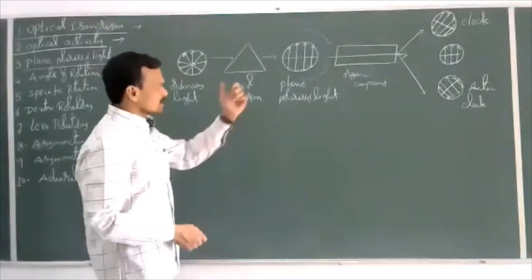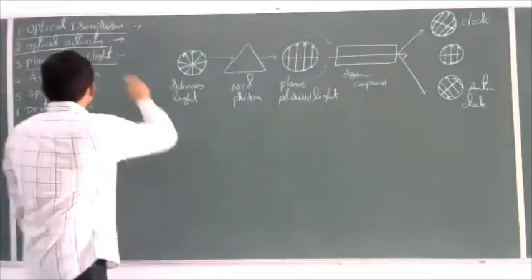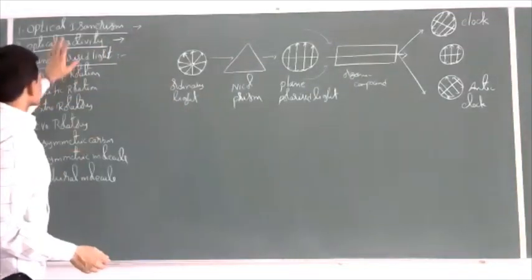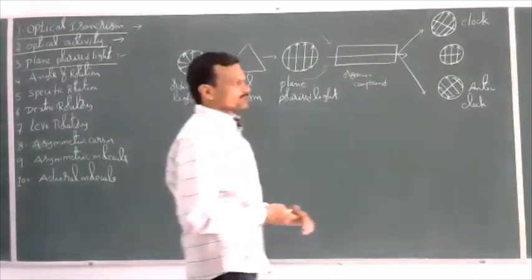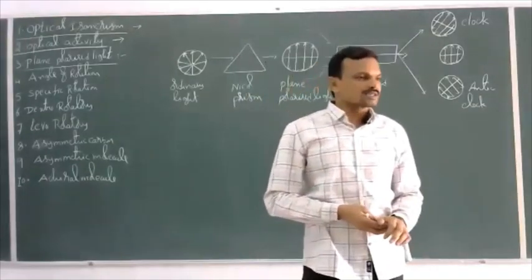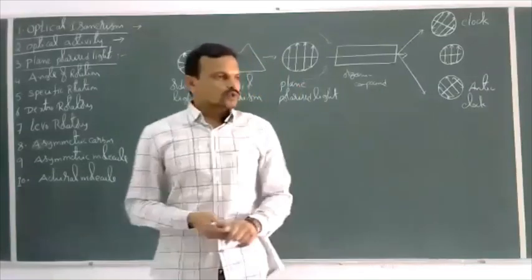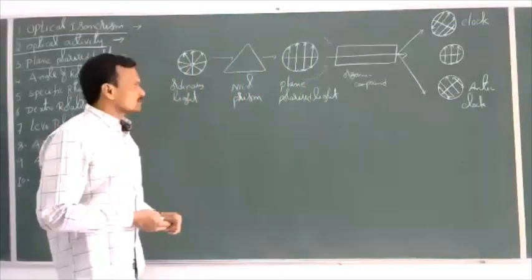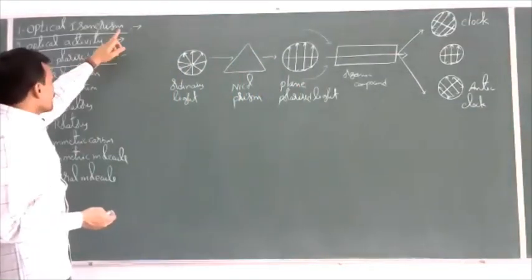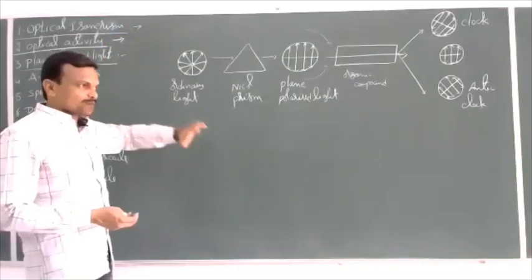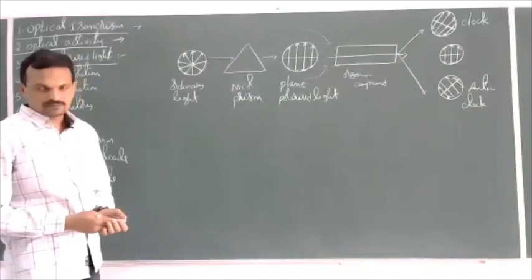See once again: optical isomers are two or more compounds having the same molecular formula but differing in the rotation of plane polarized light, and this phenomenon is known as optical isomerism.